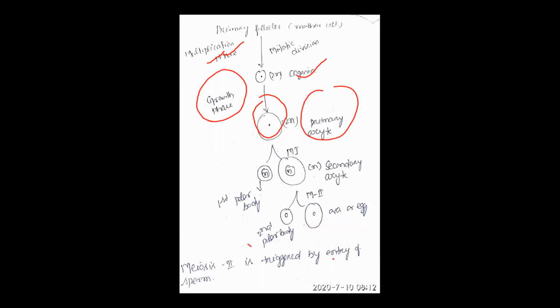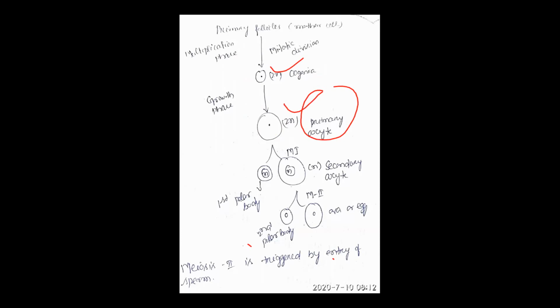That oogonia is called as what? Primary oocyte. Then see, as we know that mitosis is an equational division, that's why the oogonia having diploid number of chromosome and the primary oocyte also having diploid number of chromosome. See, this is having 2n, this is also having 2n. Clear? Yes, up to this clear?